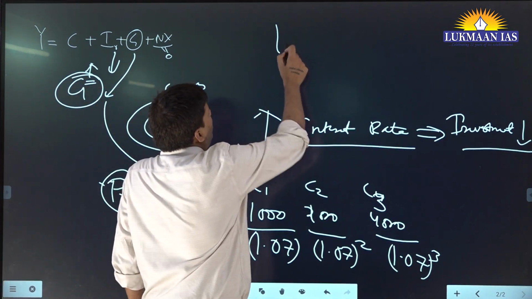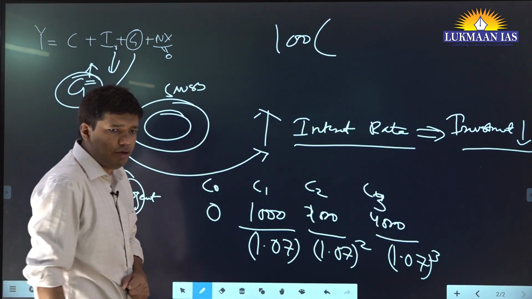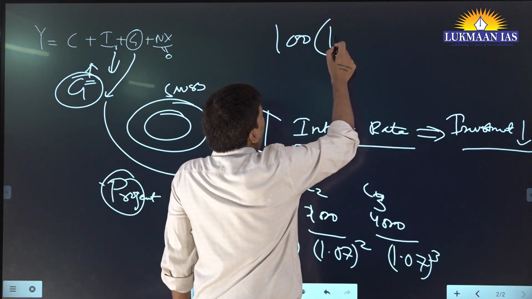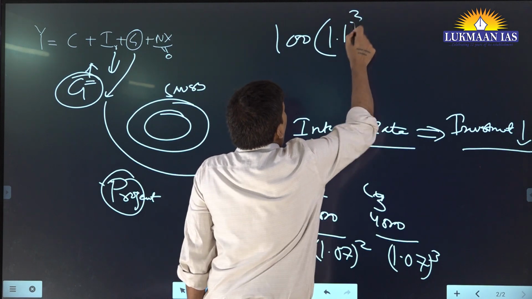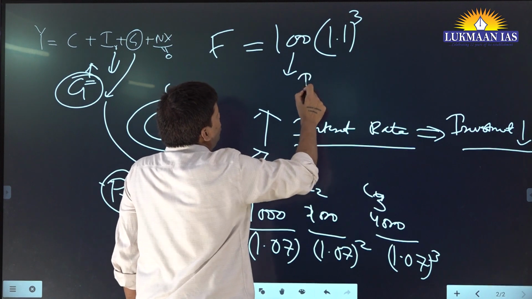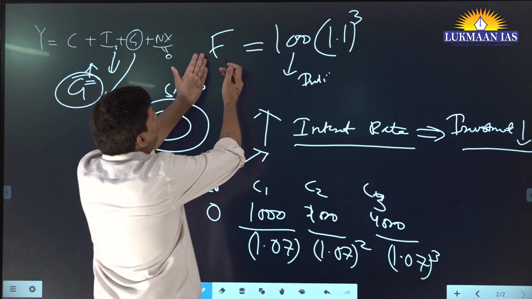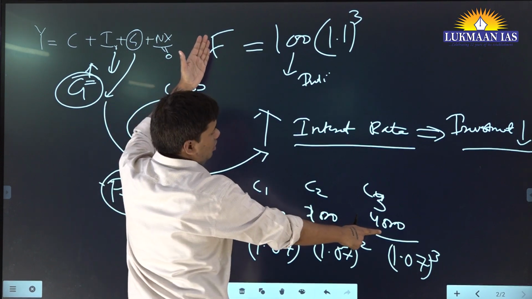Let's say you had 100 rupees and the interest rate is 10% and you invested it for 3 years. So what is the output you will get? 1.1 power 3. This would be your final value if it is your initial value. Any problem? So let's say your final value is this much, 4,000.